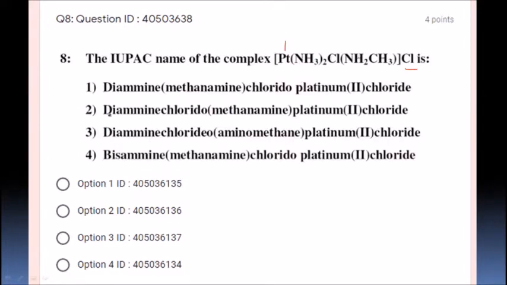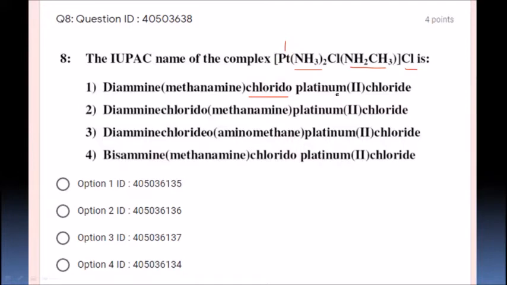What are the options? Diamine, methanamine, chlorido and platinum(II) chloride.